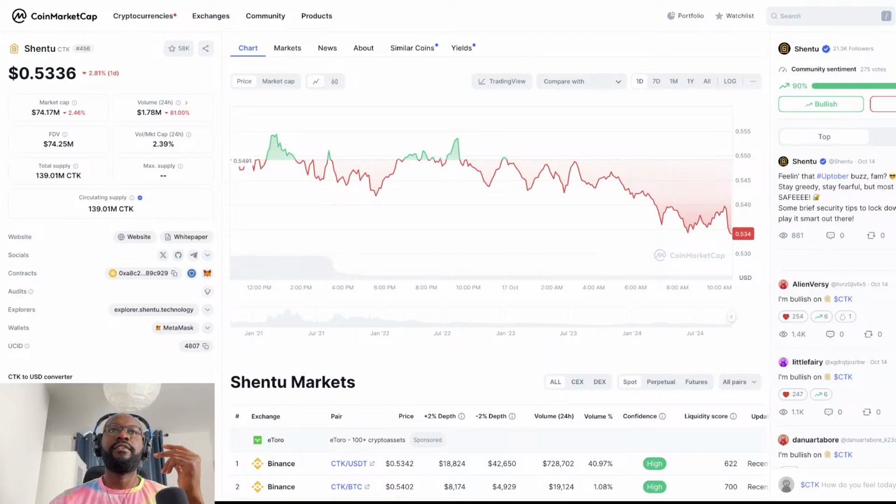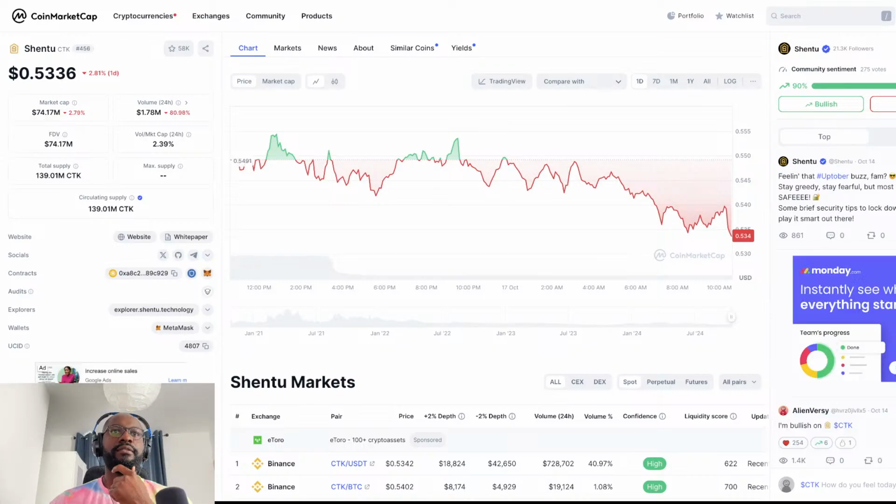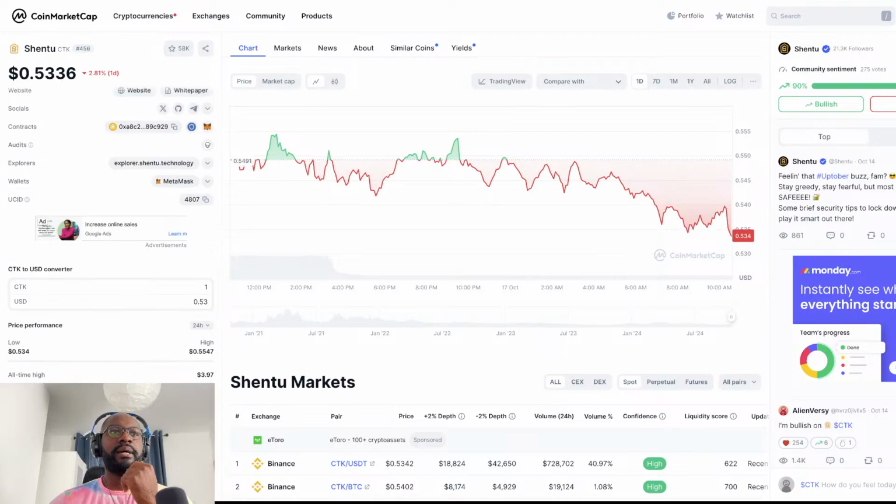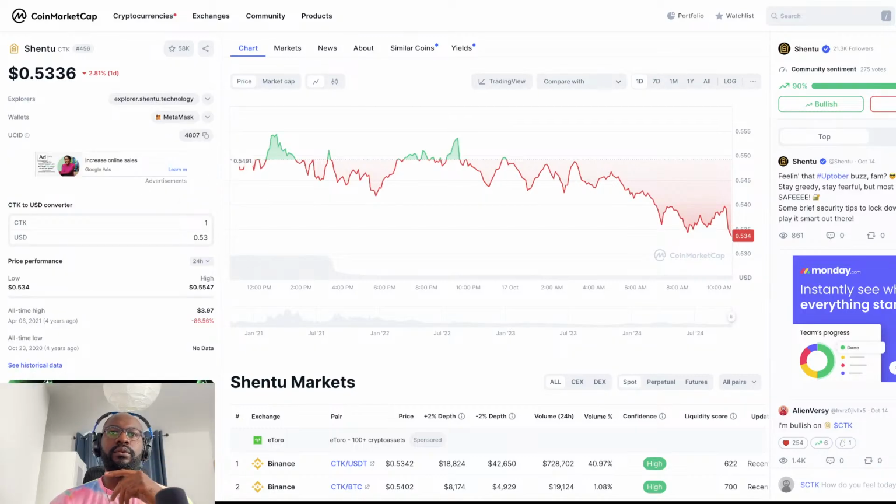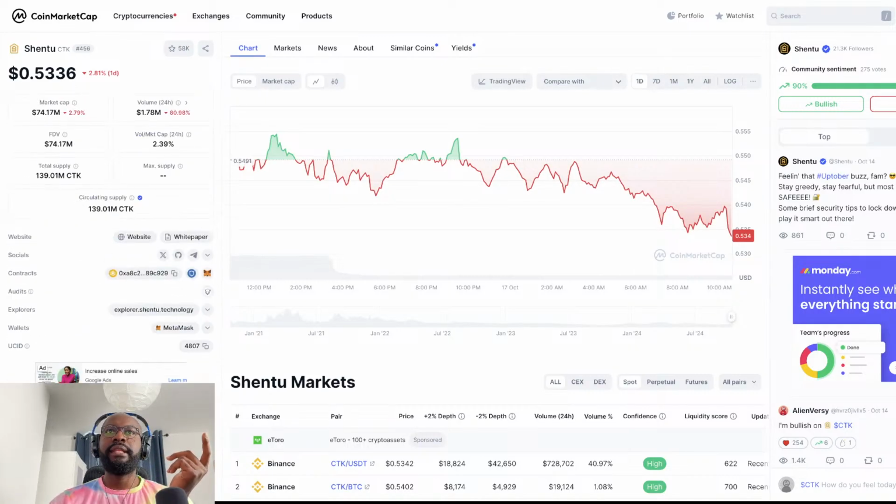So now if we look at the total supply, 139 million. Circulating supply is 139 million as well. So we now start to look at the all-time high and the all-time low, 0 points. So there's no data for the all-time low, and the all-time high is 3.97. One thing I'm seeing right here is the volume decreased by 80%, which is not great in my opinion. But for the total supply and the max supply, it looks good.